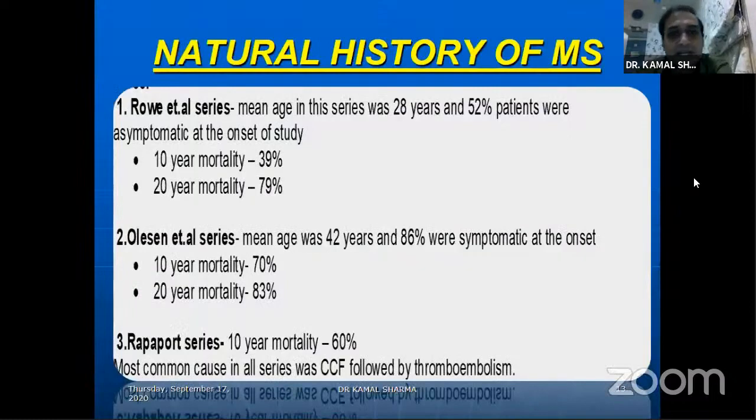Again, as I mentioned, if you look at the mean age series, 52% were asymptomatic in the Rowe series, with 10-year mortality of 39% for all comers, if you don't look at the functional class, and 20-year mortality of 79%. So somebody who's been ill for, say, 10 or 20 years is more likely to have mitral disease than any other disease. The Olesen series has similar data. You can see 10-year mortality of 70%, but here the patients were older, 42 years, and 86% were symptomatic at the onset. So once they are symptomatic, 10-year mortality goes to 70%. And in the Rapaport series, 10-year mortality was 60%, and the most common cause, of course, was congestive cardiac failure, followed by thromboembolism.